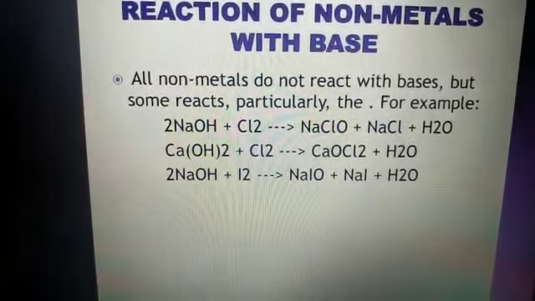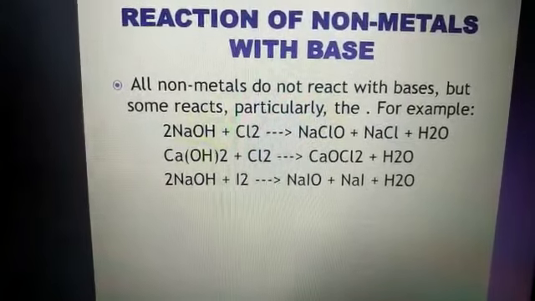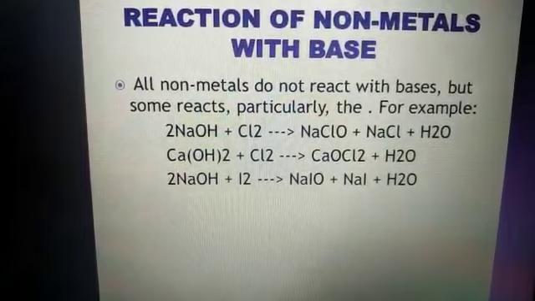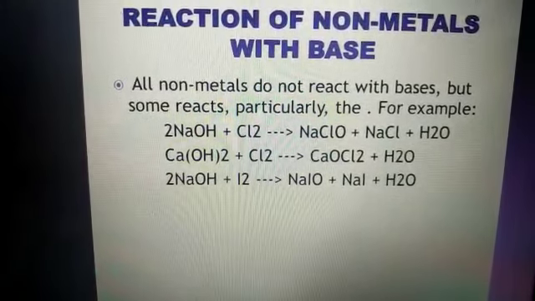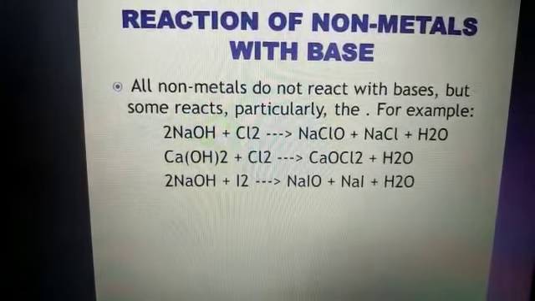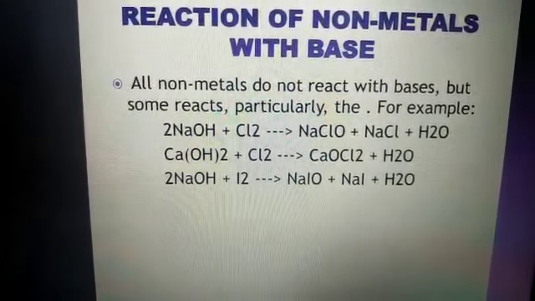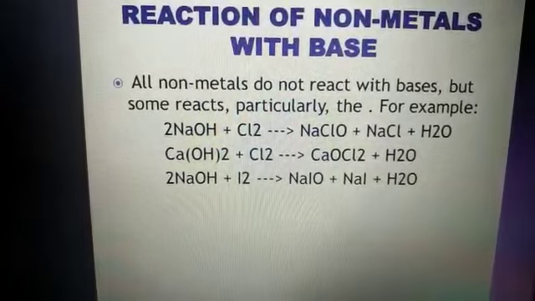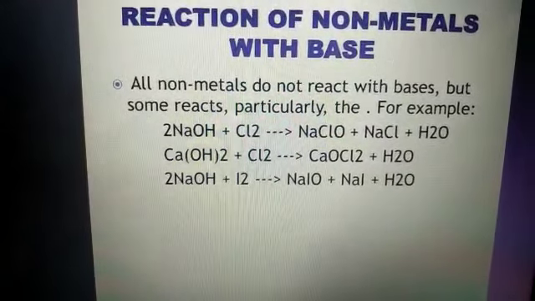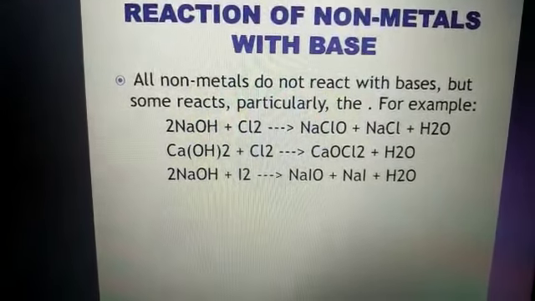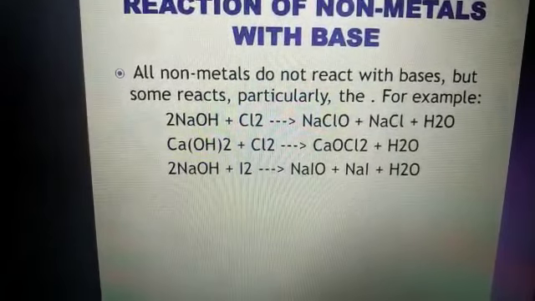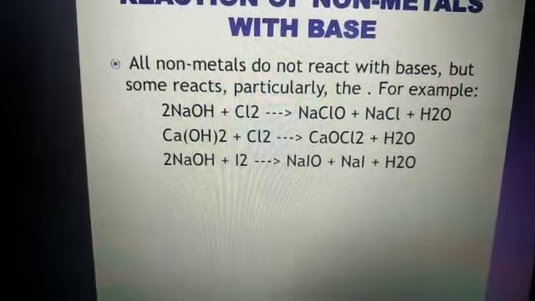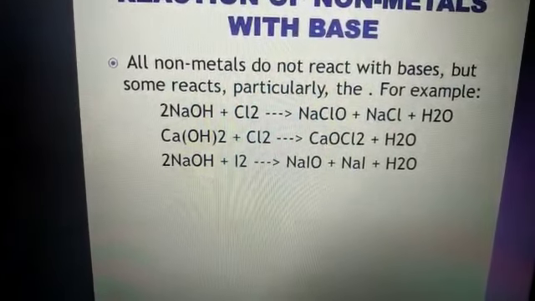Similarly, chlorine has atomic number 17, the electronic configuration is 2, 8, 7, and the outermost shell of chlorine contains 7 electrons again and needs only 1 electron to become stable. Such types of non-metals react with bases. We can say particularly the halogen family can react with the bases.